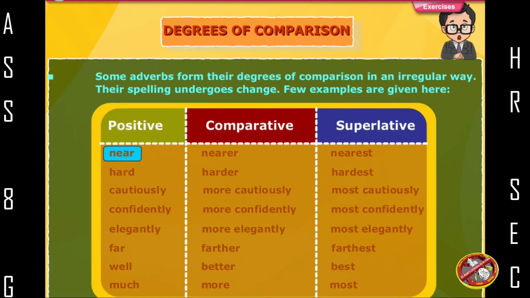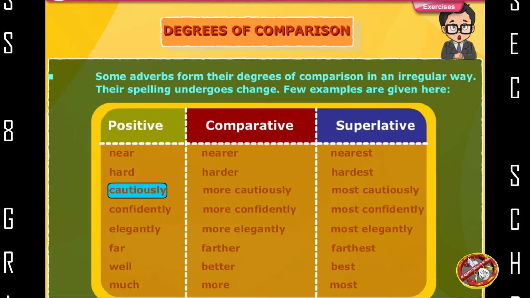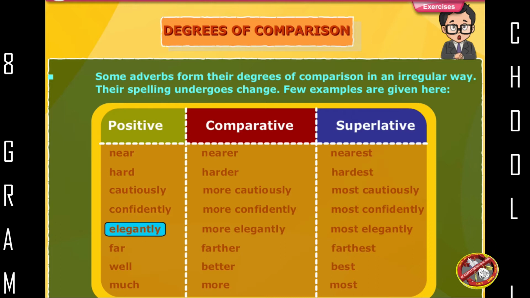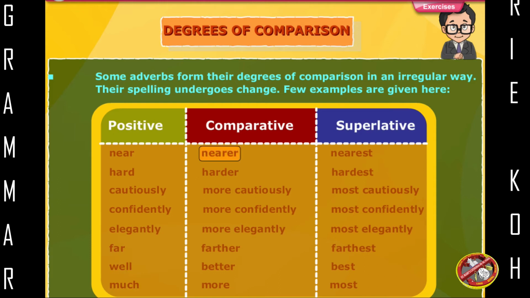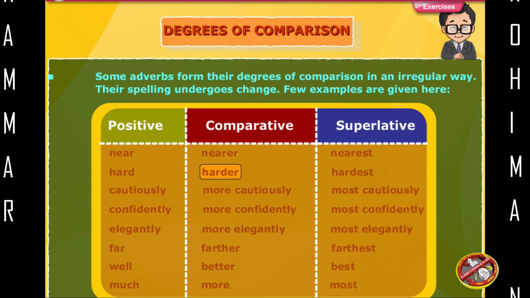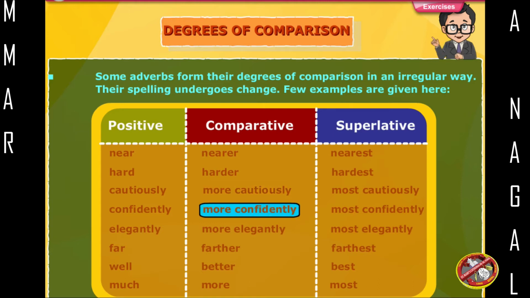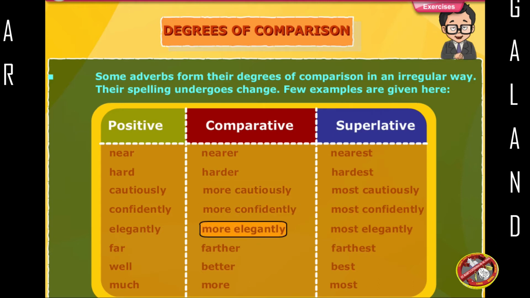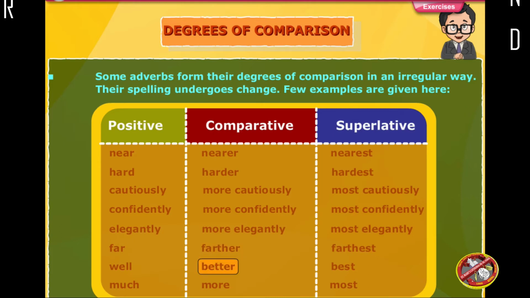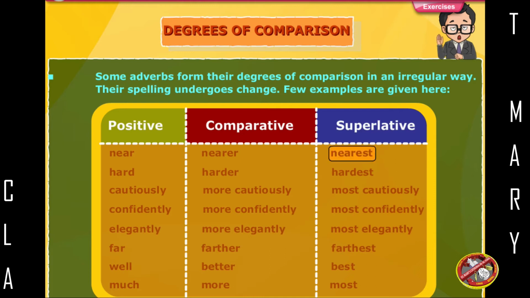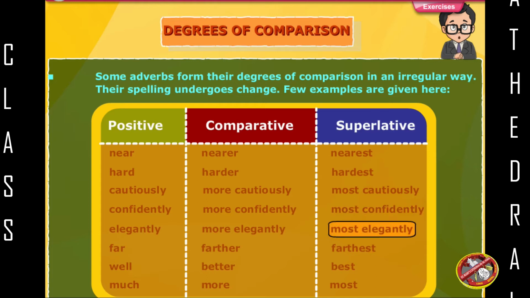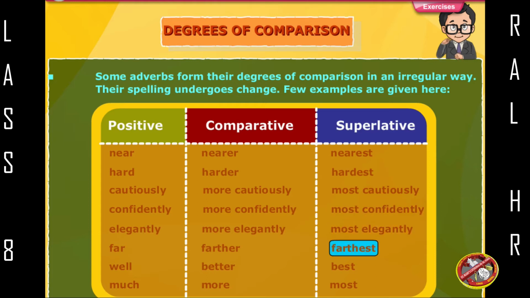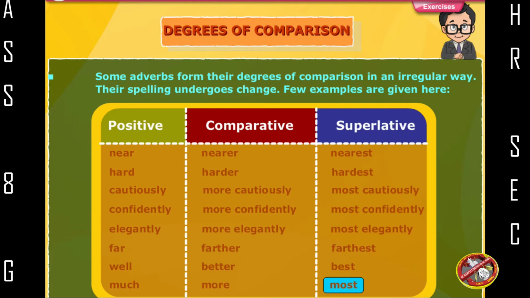Positive: near, hard, cautiously, confidently, elegantly, far, well, much. Comparative: nearer, harder, more cautiously, more confidently, more elegantly, farther, better, more. Superlative: nearest, hardest, most cautiously, most confidently, most elegantly, farthest, best, most.